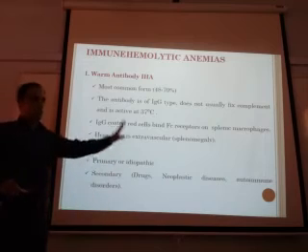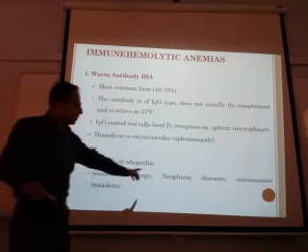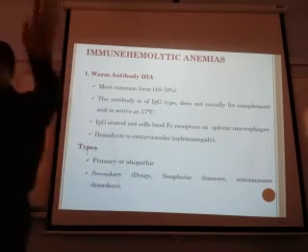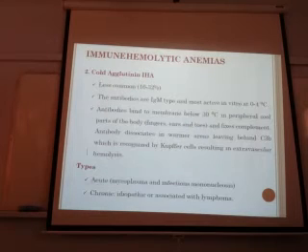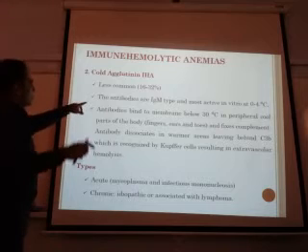Types are primary or idiopathic, where no cause is known, and secondary, which is because of drugs, neoplastic, and autoimmune disease. Because we are running out of time, I want to finish this one. The rest you can study at home, 2 slides.